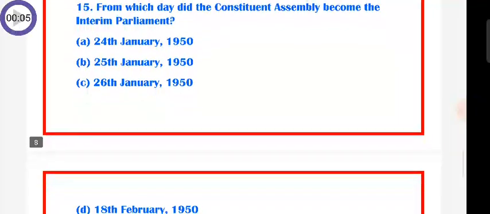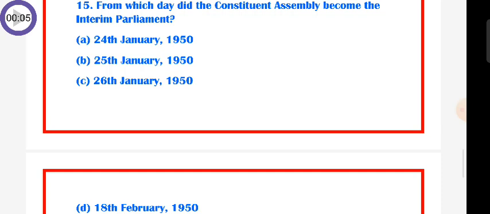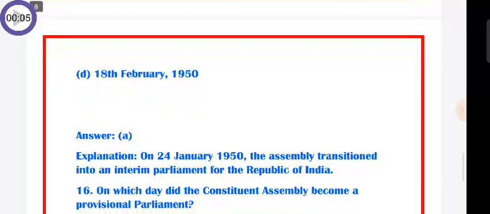Question number 15: from which day did the Constituent Assembly become the interim parliament? A. 24th January 1950, B. 25th January 1950, C. 26th January 1950, D. 18th February 1950. The answer is A. On 24th January 1950, the Assembly transitioned into an interim parliament for the Republic of India.